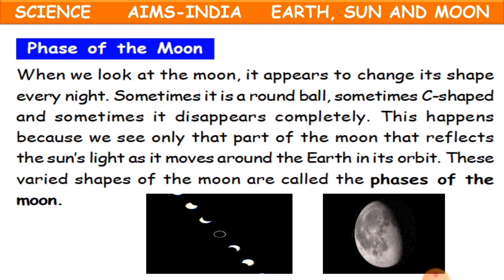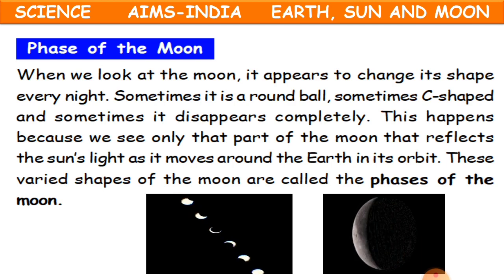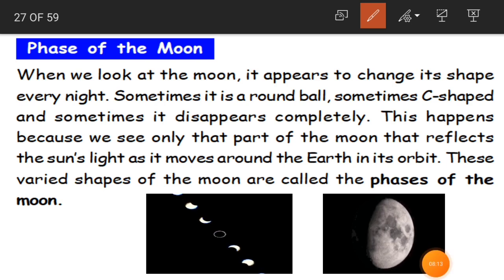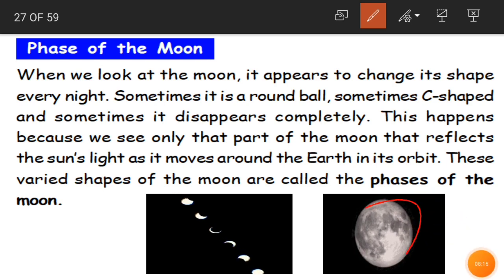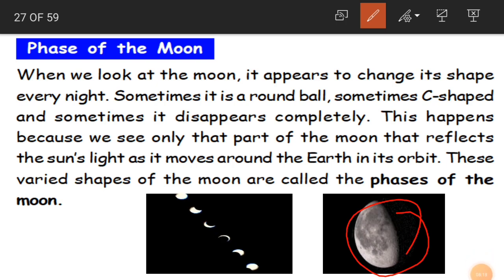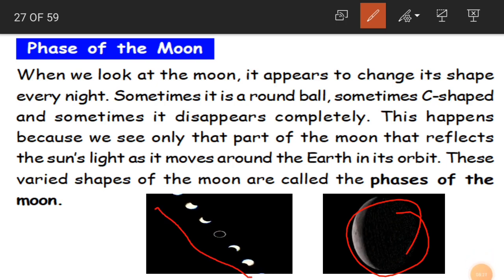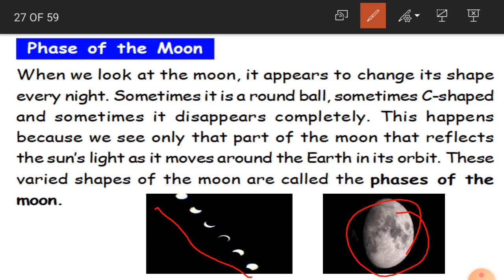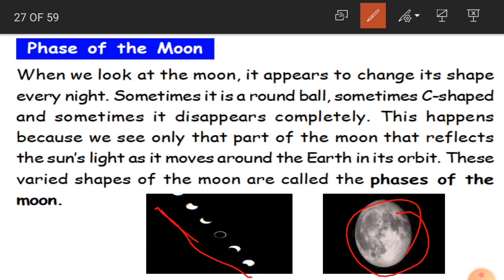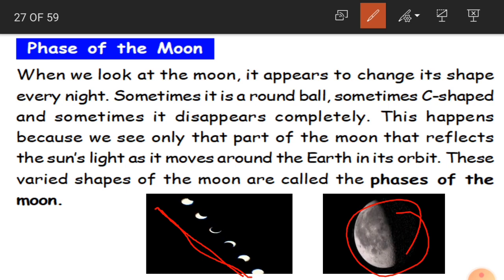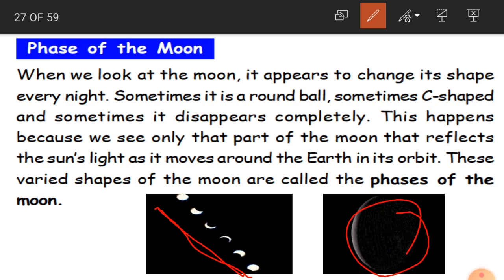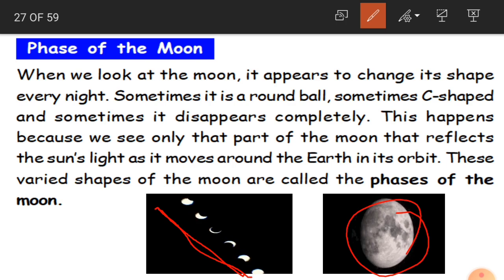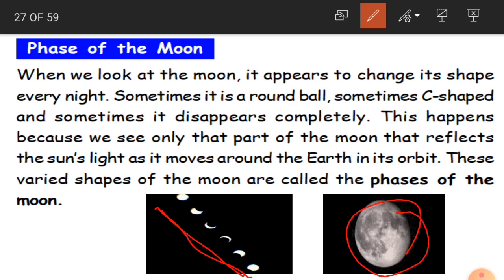Now, this is about the face of the moon. Are you able to see it in the picture? See how beautiful it is, how the moon is changing its phases here. Whenever the moon changes its phases like this, we see the moon like this: full moon, crescent moon, half moon, different phases of the moon. It's beautiful to see this in the night sky.